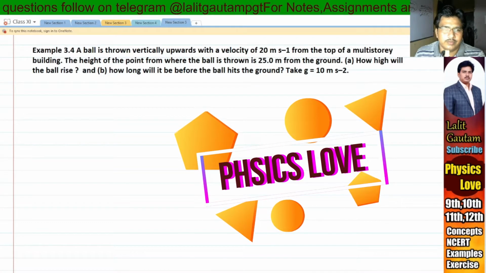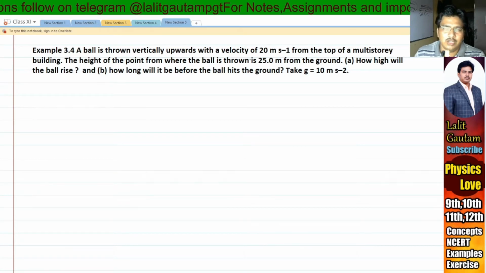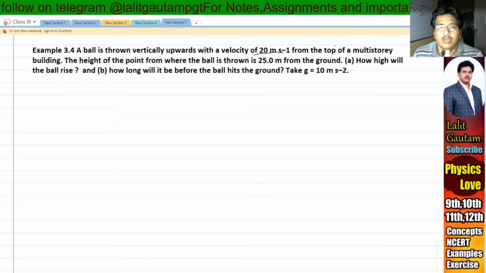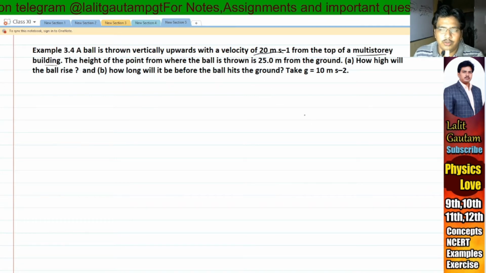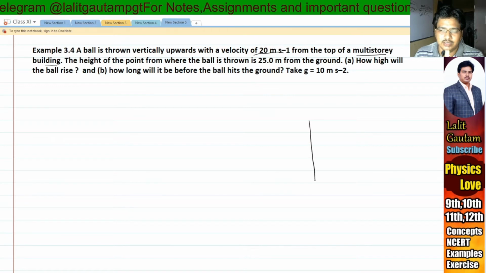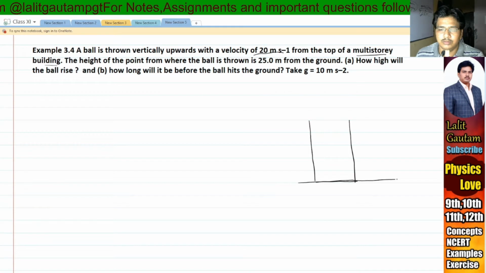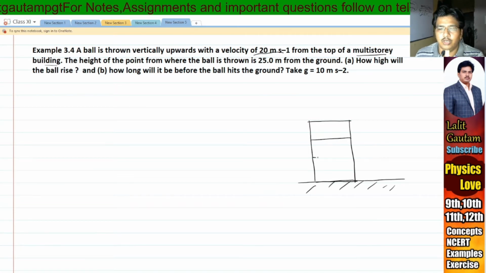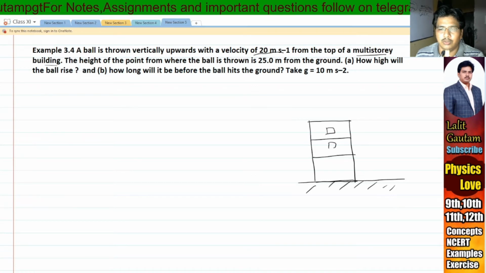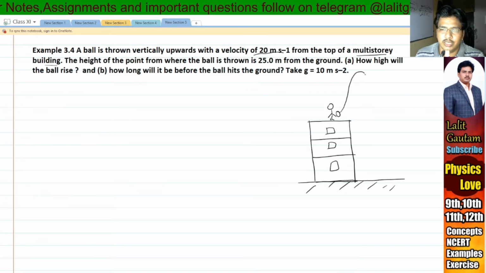Example 3.4. A ball is thrown vertically upwards with a velocity of 20 meter per second from the top of a multi-story building. So first we are going to draw a multi-story building like this. This is the multi-story building and it is the ground. Now from the top of this multi-story building, a ball is thrown vertically upward.